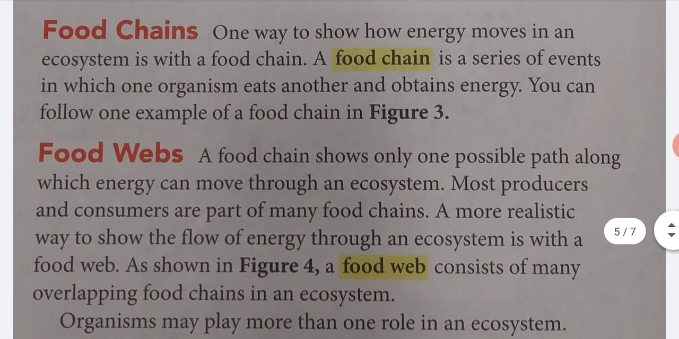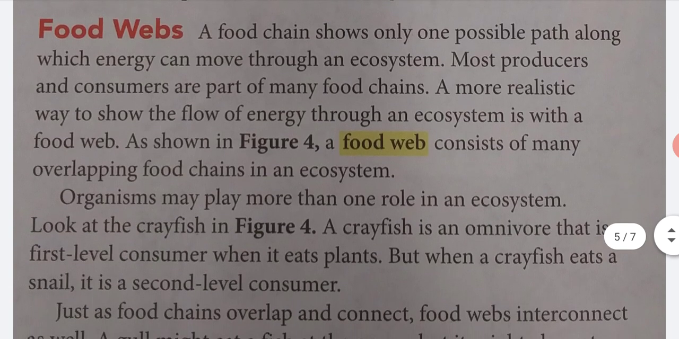Food chains. One way to show how energy moves in an ecosystem is with a food chain. A food chain is a series of events in which one organism eats another and obtains energy. You can follow one example of a food chain in Figure 3. Food webs. A food chain shows only one possible path along which energy can move through an ecosystem. Most producers and consumers are part of many food chains. A more realistic way to show the flow of energy through an ecosystem is with a food web.